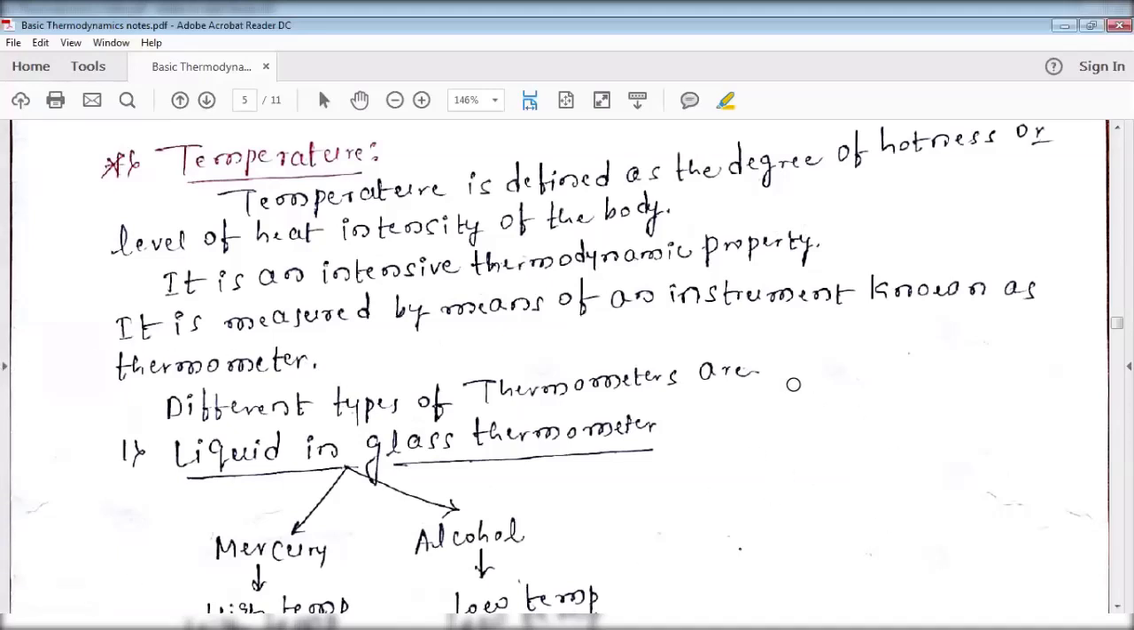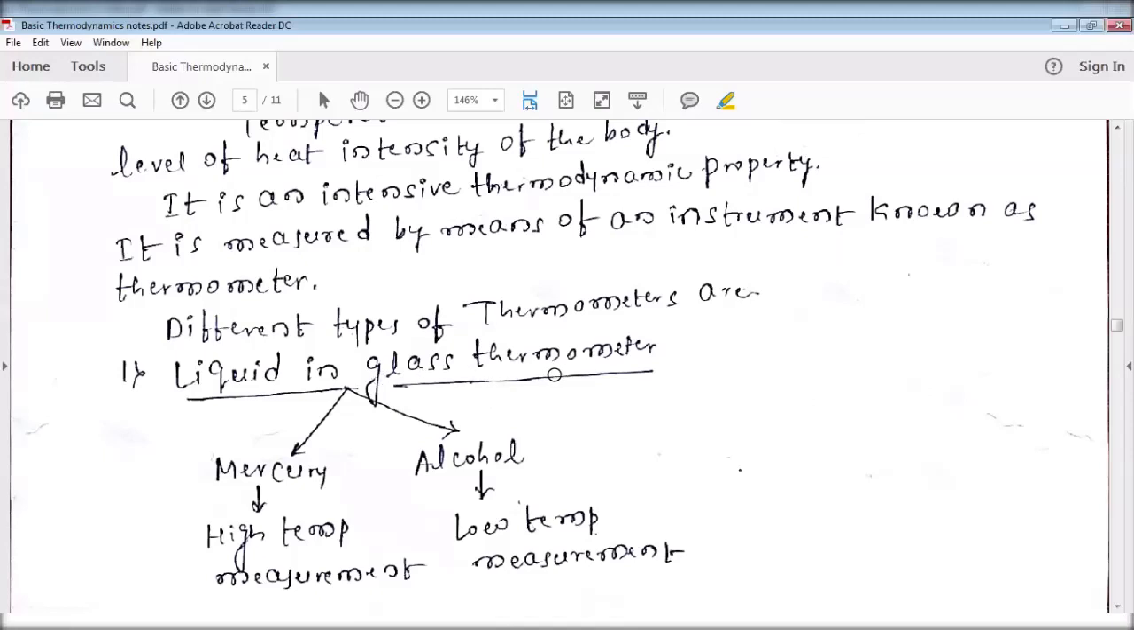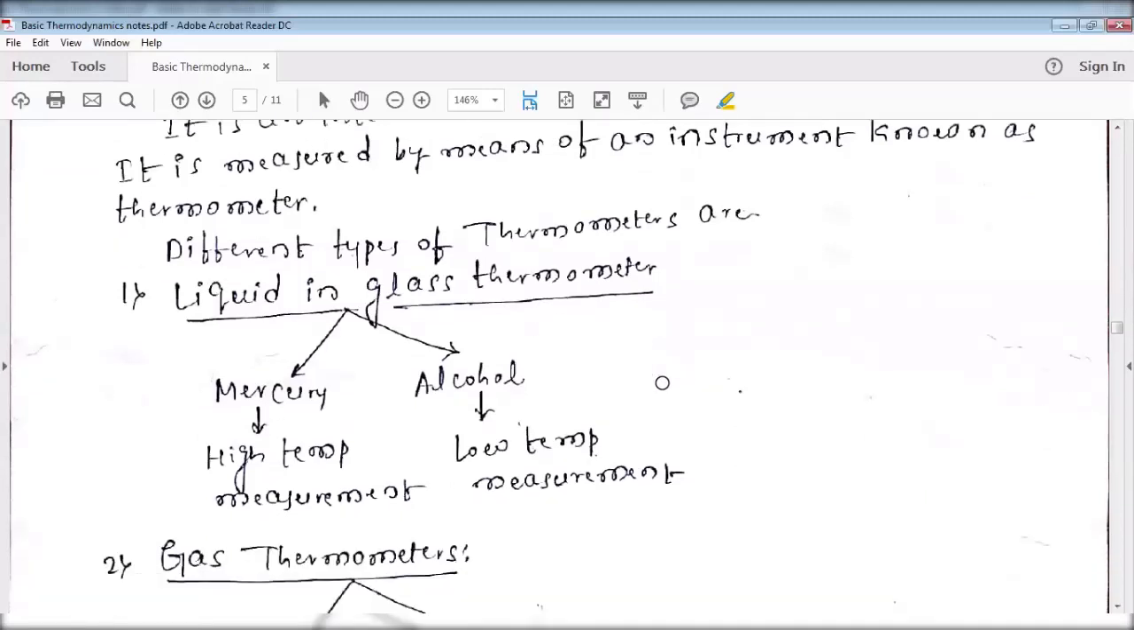The different types of thermometers: first one, the liquid in glass thermometer. Whatever thermometer you use in your chemistry lab is a liquid in glass thermometer, because in the glass we are using a liquid. Based on the liquid used in the glass, it is classified into two types: first, the mercury in glass thermometer, and second, the alcohol in glass thermometer.